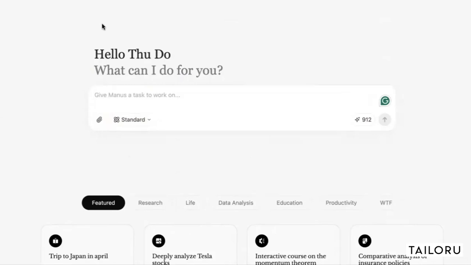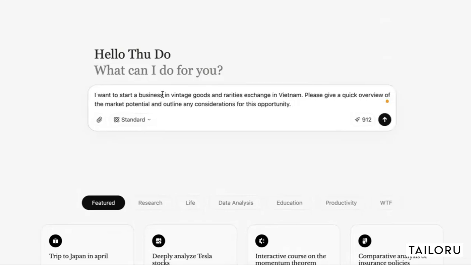Okay. Let's see. What can I do to test out this tool? So, I have a business idea that I want to do in Asia, and I wonder if Manus, coming from China, would give me more insight into the Asian market. Okay, so I just typed this into the chat.